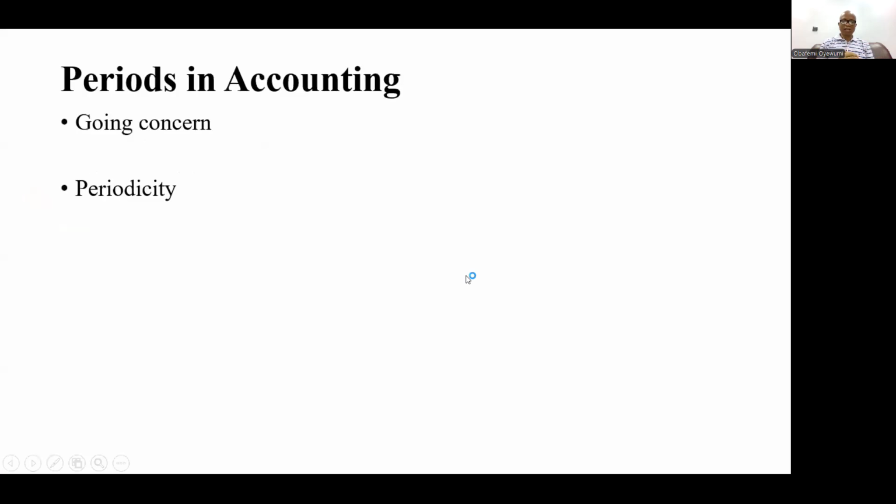So let's continue. When it comes to accounting, there are periods that we have to consider. We're talking about some concepts related to periods. The first one has to do with going concern. One of the concepts in accounting is the going concern concept, and this talks about the fact that a company or an entity, once it's established, is expected to live forever.